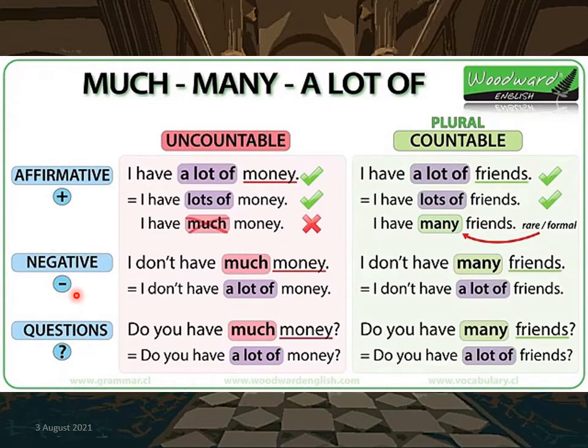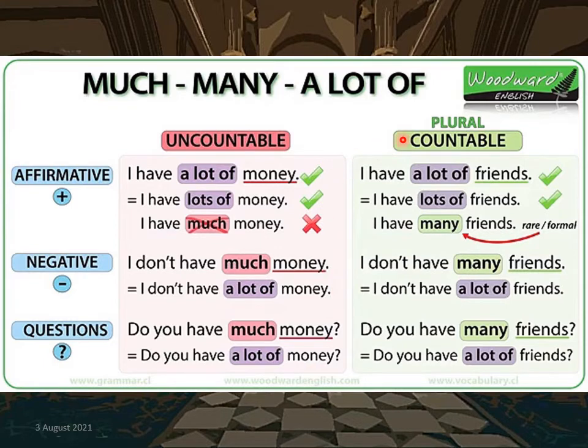For negative statement, you can use much and a lot of. For example, I don't have much money. I don't have a lot of money. And for questions, you can use much and a lot of. For example, do you have much money? Do you have a lot of money?